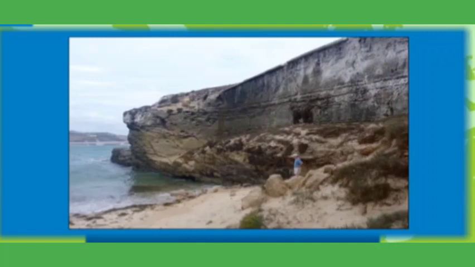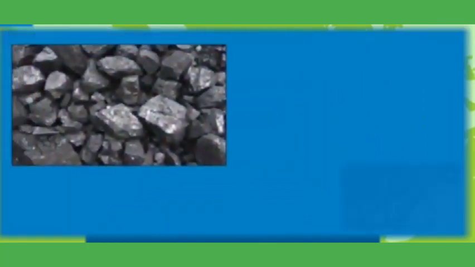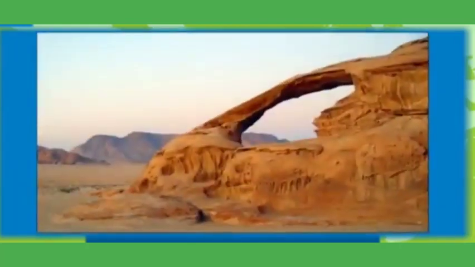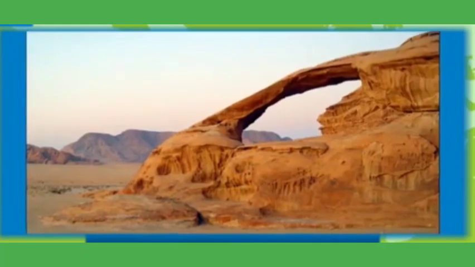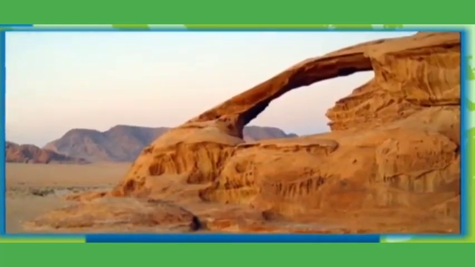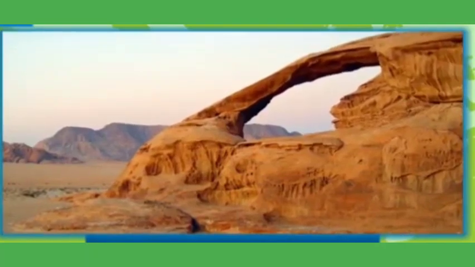With the passage of time, the trapped remains change into coal or petroleum. This is why coal and petroleum are known as fossil fuels. They help us to calculate the age of the rocks and tell us about the things that happened millions of years ago.